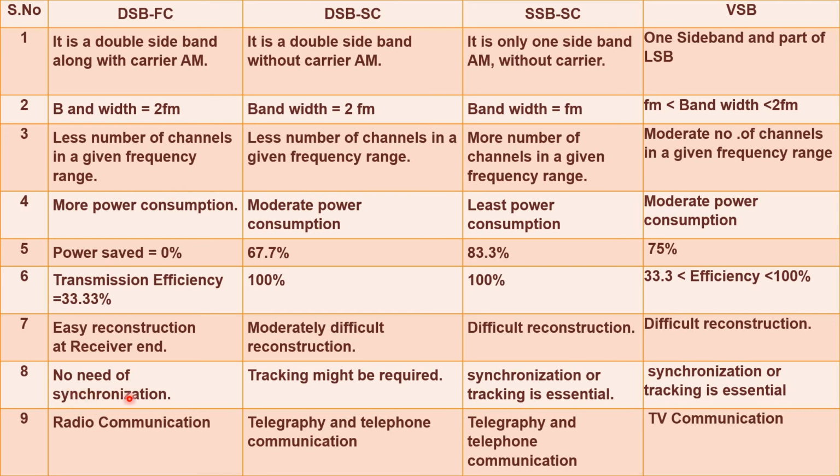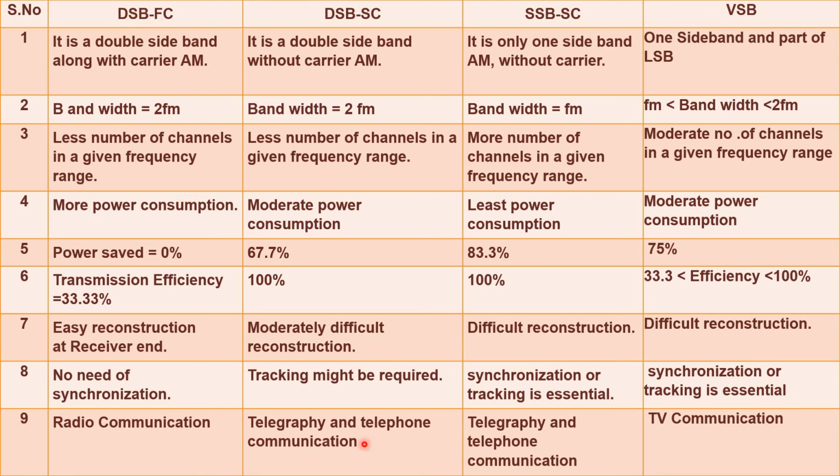No synchronization is needed in double sideband full carrier. Tracking must be required in double sideband suppressed carrier, and synchronization is required in single sideband suppressed carrier. In vestigial sideband also, synchronization is required. Application wise, for long distance communication above almost 150 kilometers, normal AM radio stations use double sideband full carrier.